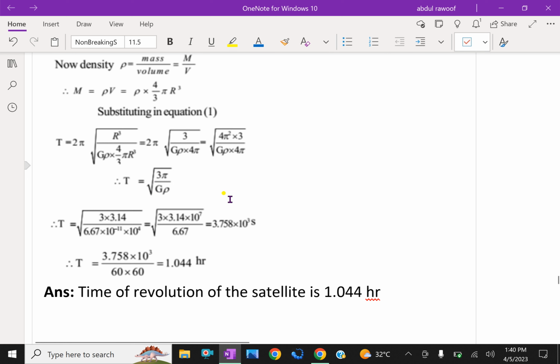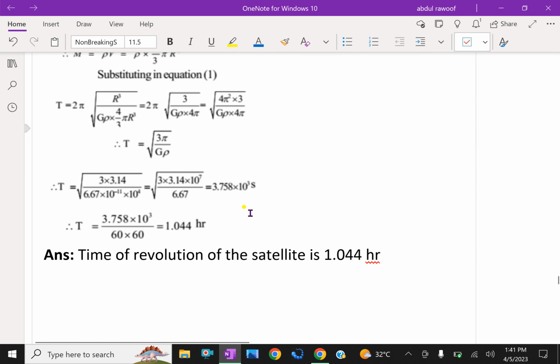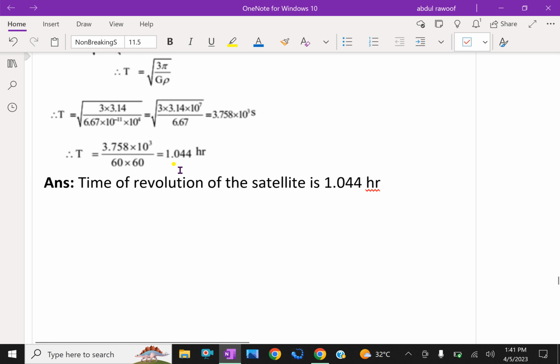Now we will substitute the values. 3 into pi, which is 3.14, over G, which is 6.67 into 10 raised to minus 11, into rho equal to 10 power 4. After calculation using a calculator, you get the time period as 1.044 hours.